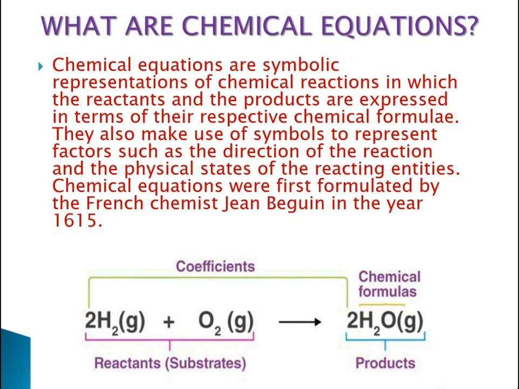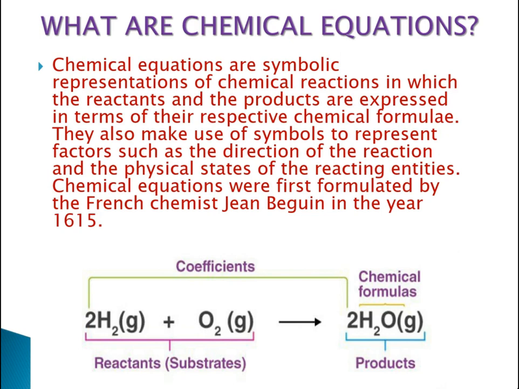What are chemical equations? Chemical equations are symbolic representations of chemical reactions in which the reactants and the products are expressed in terms of their respective chemical formulas. The chemical reactions we can simply write in the form of equations as well. Those symbolic representations are known as chemical formulas.